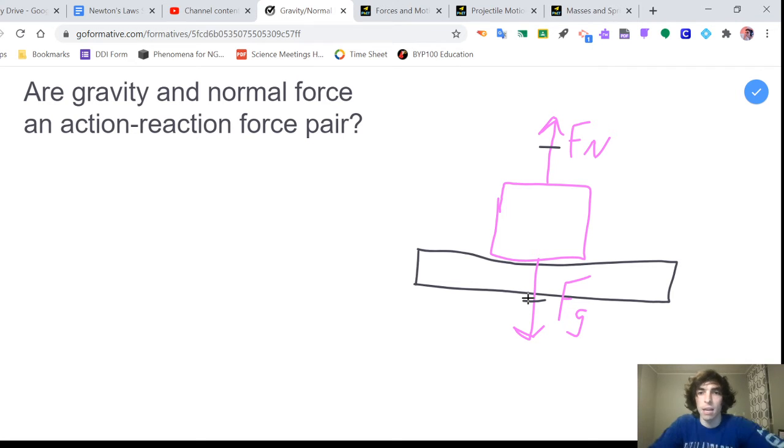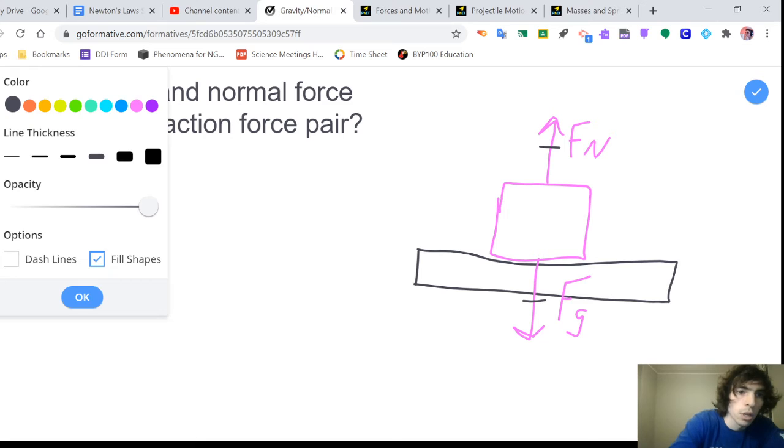And that's that both of these forces are acting on the exact same object, whatever this object is that's sitting on the table. Action-reaction force pairs are all about how two different interacting objects affect each other and how they exert forces and how they interact.